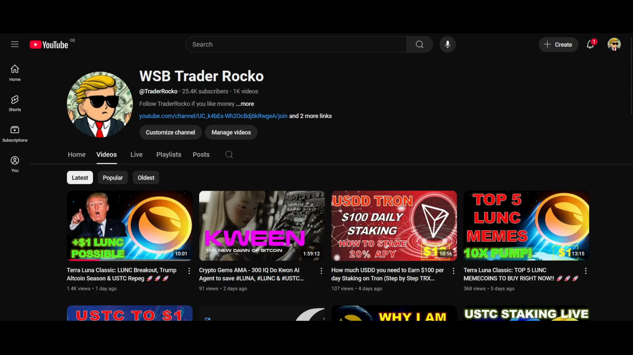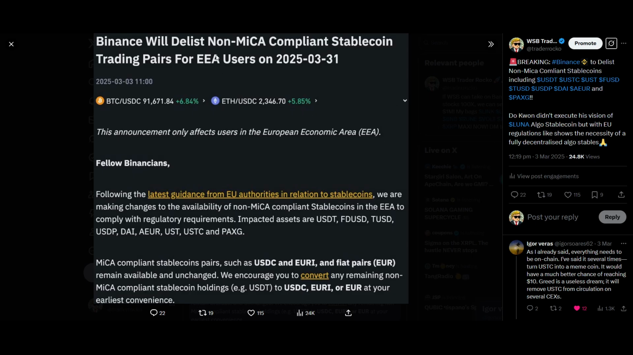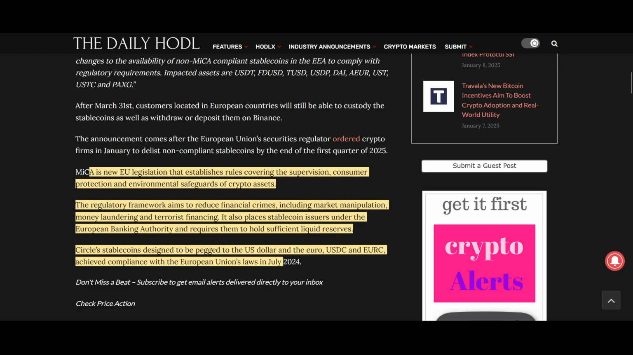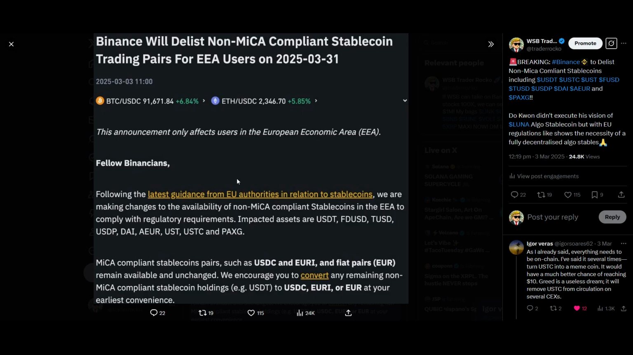So guys, let's talk about the news first, and I'll go into my thoughts on it. Binance will delist non-MiCA compliant stablecoin trading pairs for EEA users on 31st of March. So first thing, guys, if you are holding USDT, if you're holding FDUSD, you can see the stablecoins that will be delisted, including our own USTC. I would convert them into USDC, EURI, or EUR. For me personally, I have converted them to USDC. USDC has actually met the MiCA compliance rules, which I'll come on to later. So that's an action that you can do straight away.